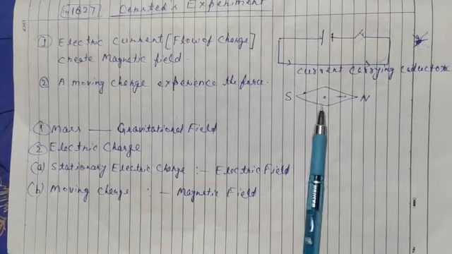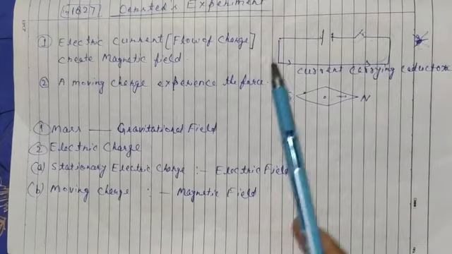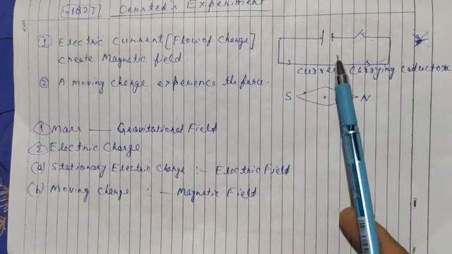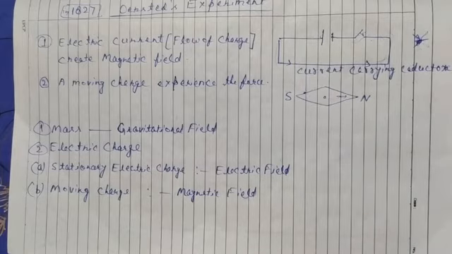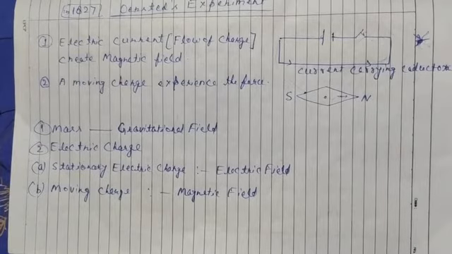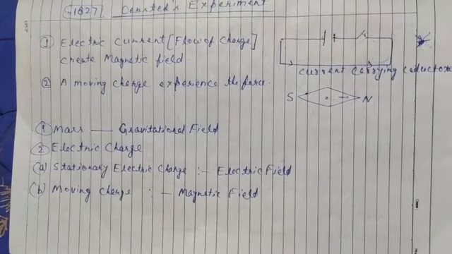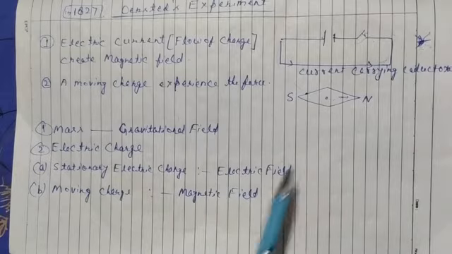A magnetic field is created, because current is moving, charge is moving. The magnetic field is different from the gravitational field and the electric field. So we can say there are three fields in nature: first gravitational, second electric, and third magnetic.